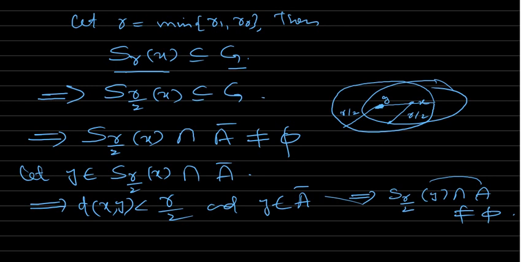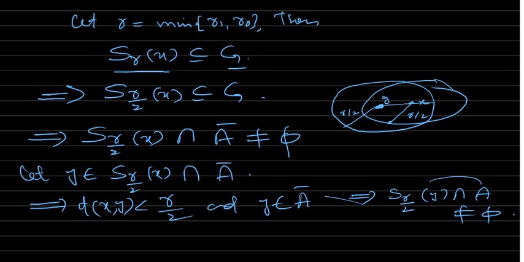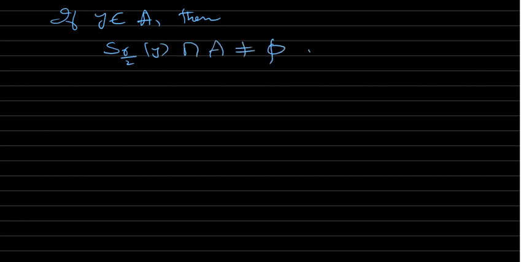So here, this is the point actually. Let's say we have to prove this. So this Y is in A closure. So in case Y is in A, if Y belongs to A, then S R by 2 Y intersection A is non-empty, because Y is the common point.